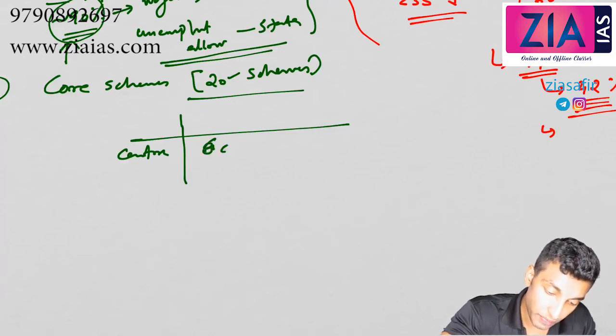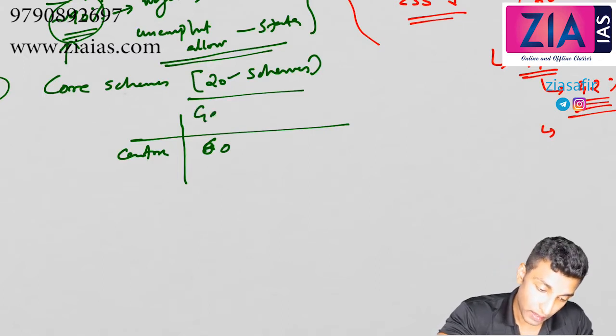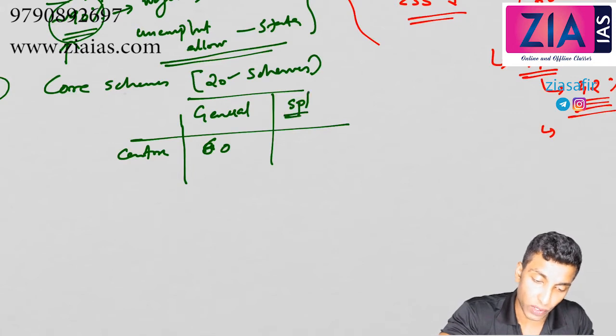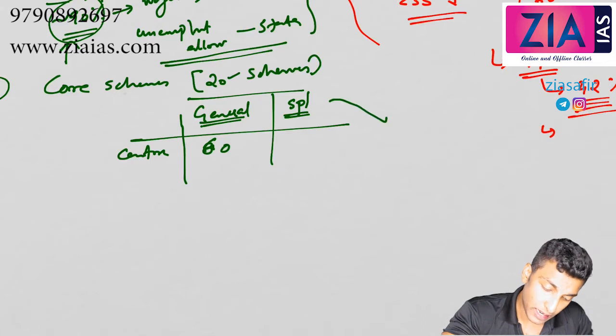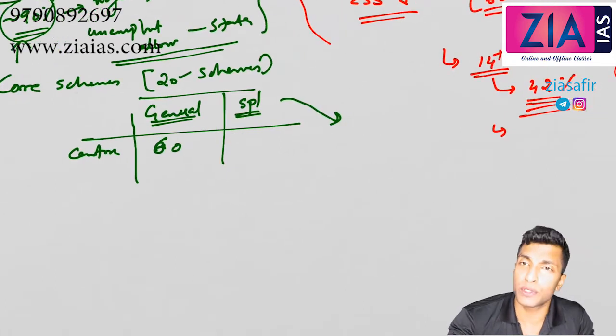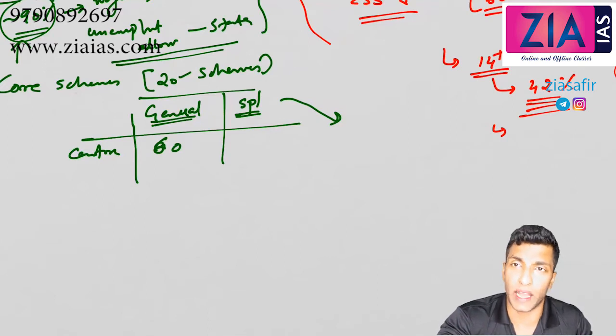this is 60. In case of 2 types of states, 2 categories of states, general category and special category. We have discussed what are the conditions for special category, but this special category, government won't use this word special category, rather 8 northeast states and 3 Himalayan states. Actually these 11 states are having special category status.